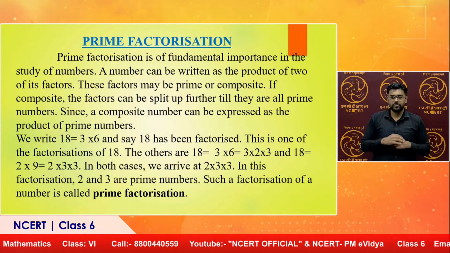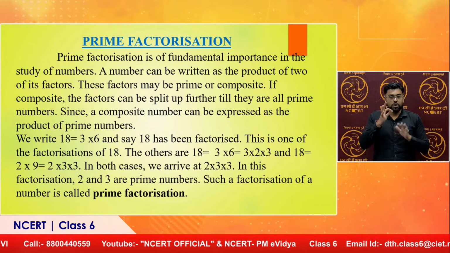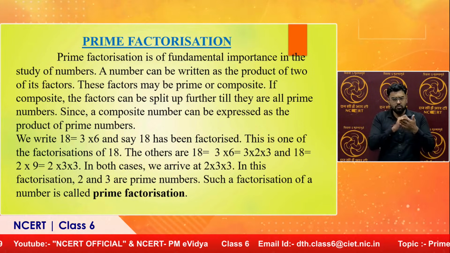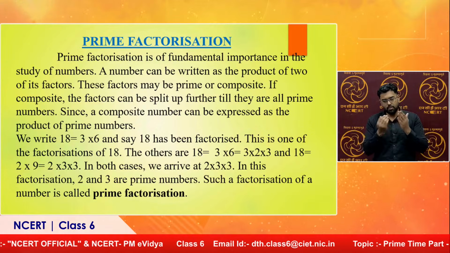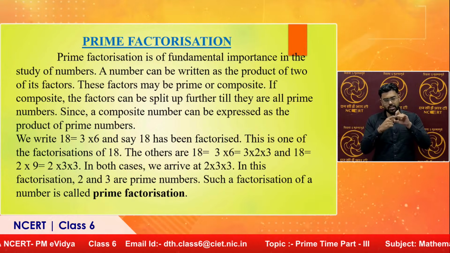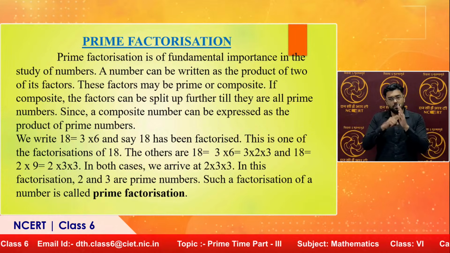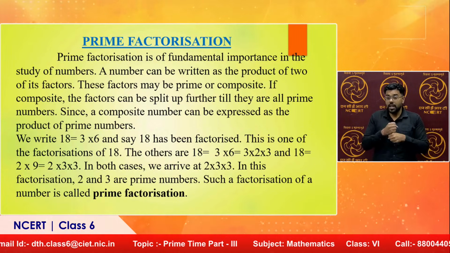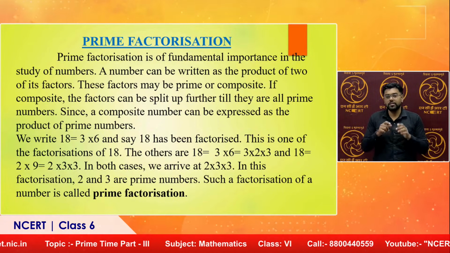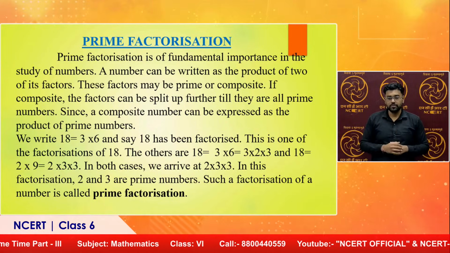Now come to prime factorization. Prime factorization is of fundamental importance, children, in the study of numbers. A number can be written as the product of two of its factors. These factors may be prime or composite. If composite, the factors can be split up further till they are all prime numbers. Since a composite number can be expressed as a product of prime numbers, we write 18 as 3 into 6 and say 18 has been factorized. This is one of the factorizations of 18.